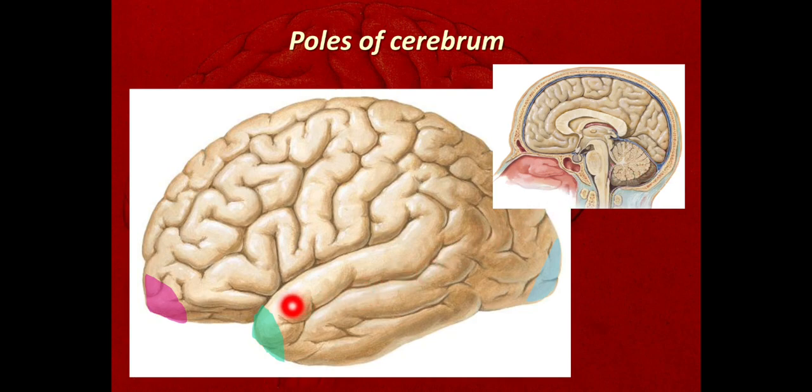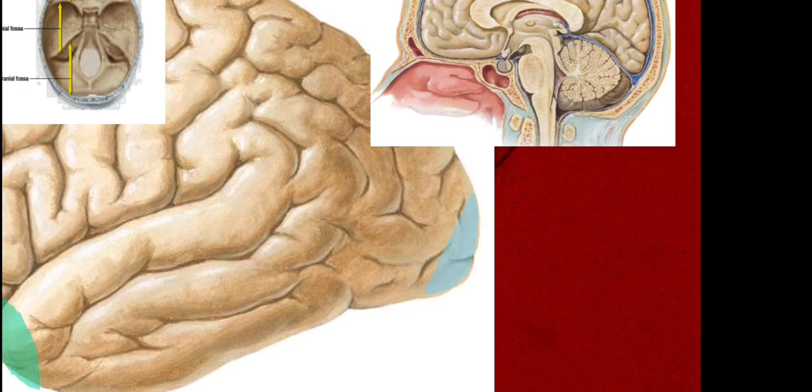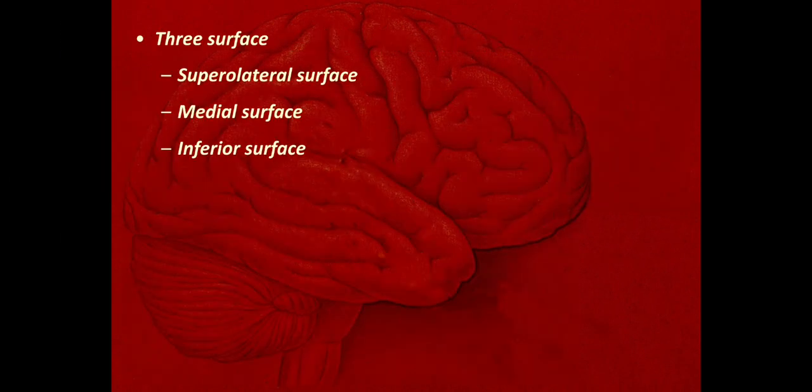Now we'll see where the temporal pole is situated. Here is another diagram in which the temporal pole is seen. This is the temporal pole. The temporal pole is situated here in the middle cranial fossa. This is the anterior aspect of the temporal pole, which is overlain by the lesser wing of the sphenoid. So we have seen the three poles of the cerebrum.